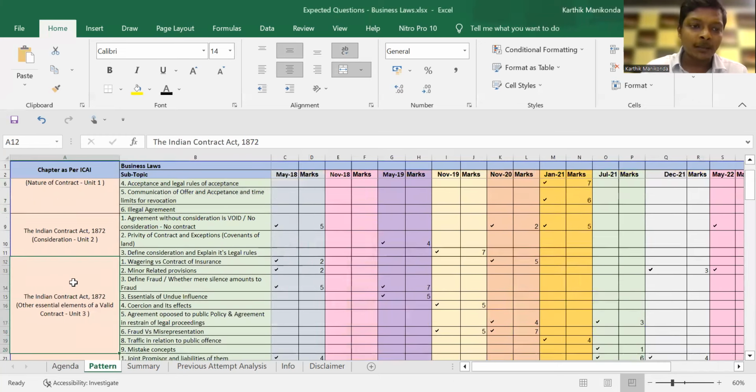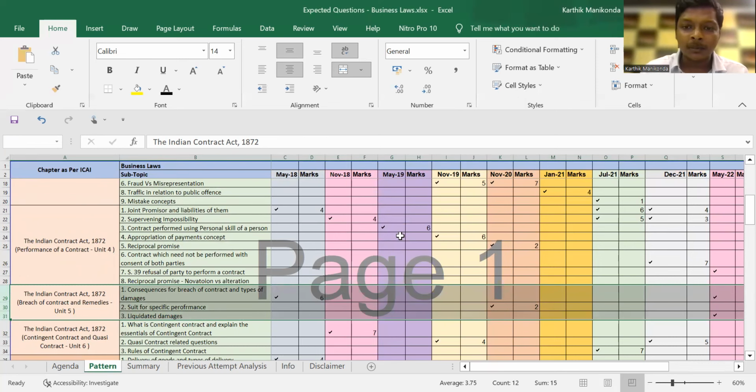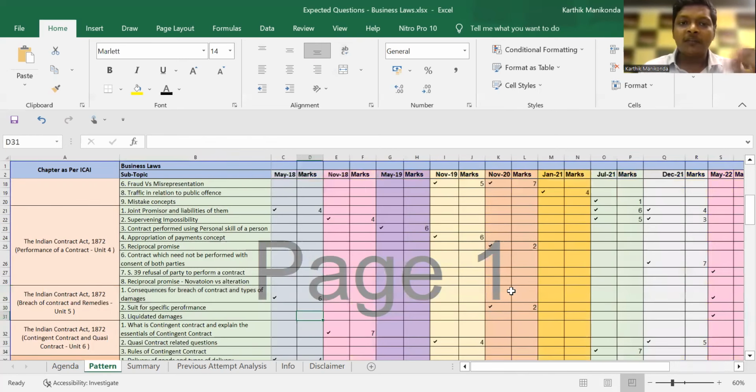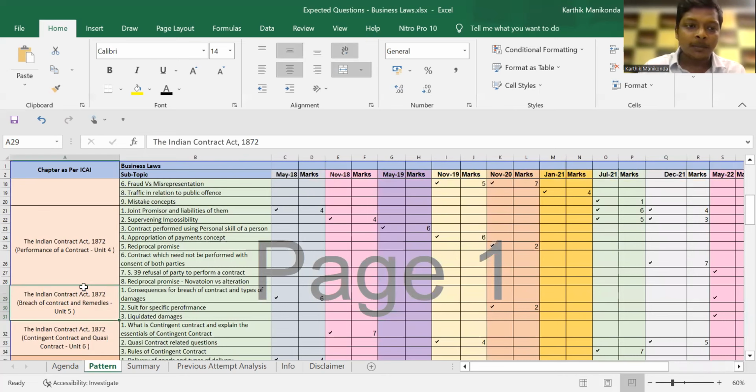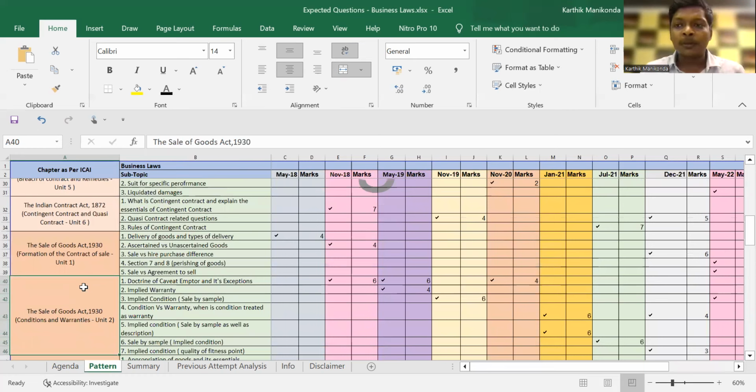Let me give you one more example to show you how this works. Let's take the damages chapter, breach of contract and damage remedies. In Jan 21, July 21, and December 21, this was not tested. So we said in the expected questions of the previous attempt in May 2022 that it's very, very important for the exam, and it came for 7 marks. So what we've basically done is analyze questions right from May 2018, chapter by chapter with subtopics, how they've been tested in each chapter and what's going to be predicted for this attempt.